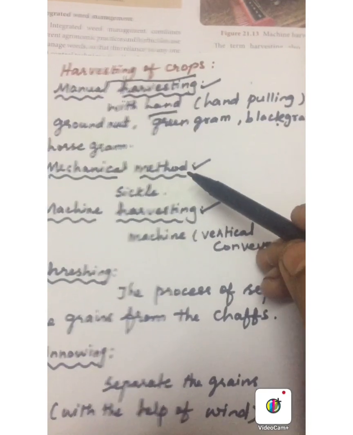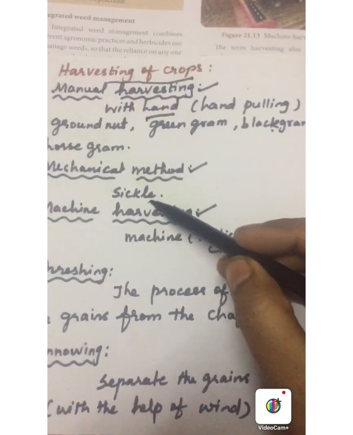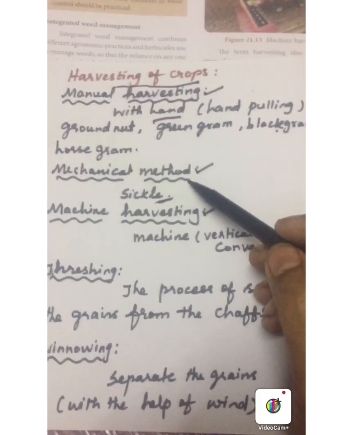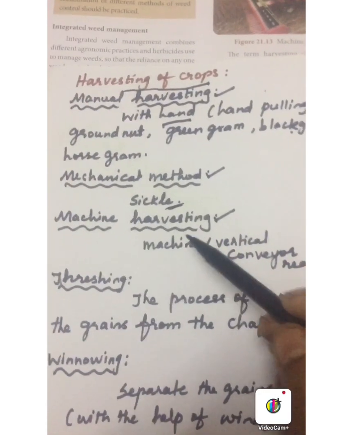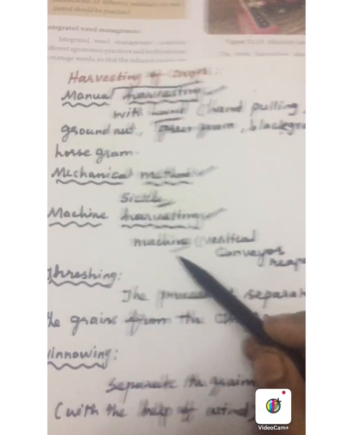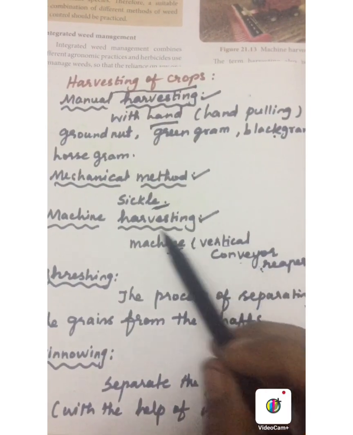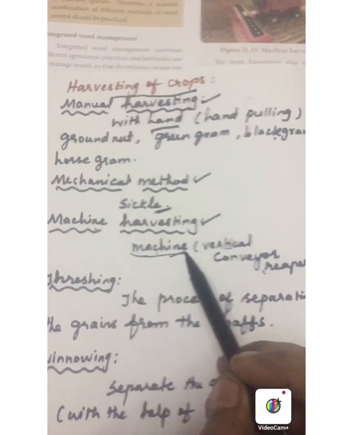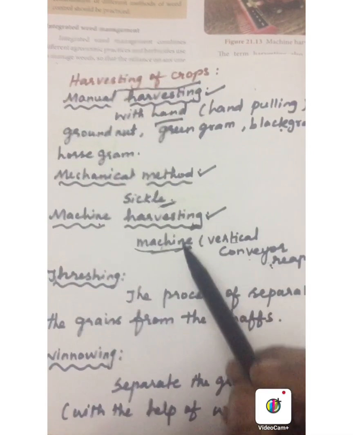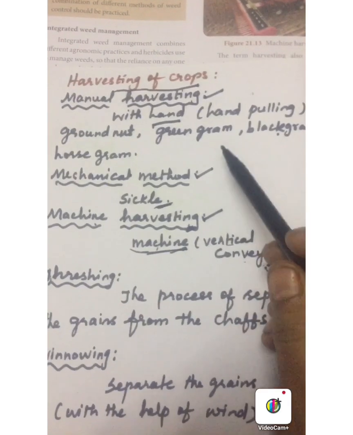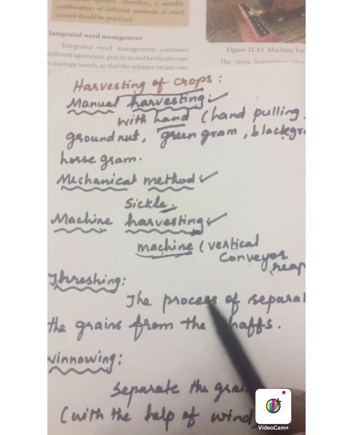Next, mechanical methods. In the mechanical harvesting methods, we use a sickle to harvest the crops from the field. Next, machine harvesting. We use machines to harvest the crops. Vertical conveyor reaper is a machine which is used to harvest the wheat and paddy from the field. So these are the important methods of harvesting.